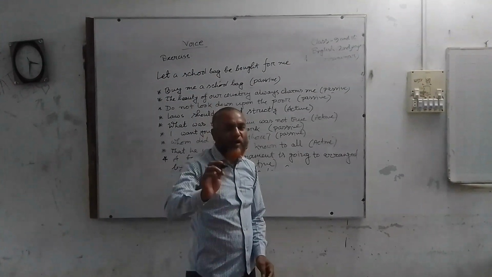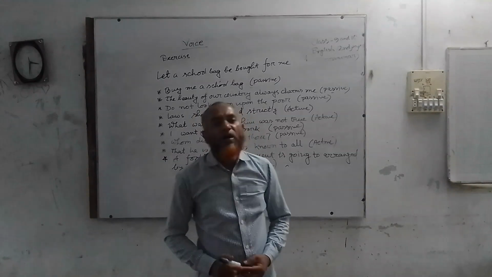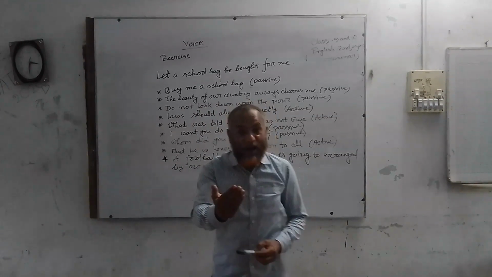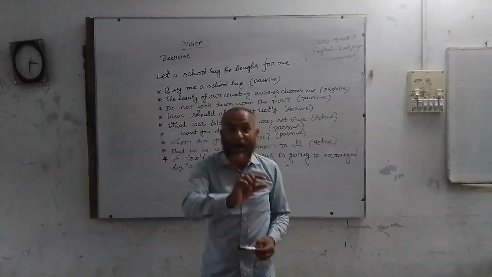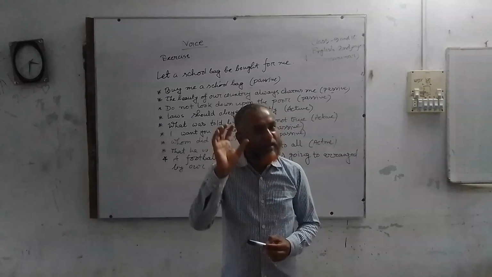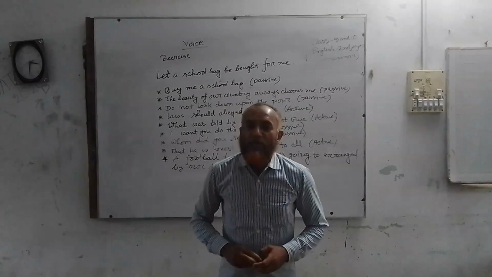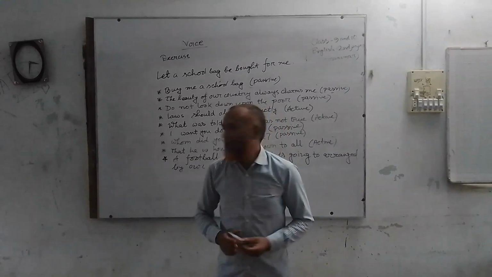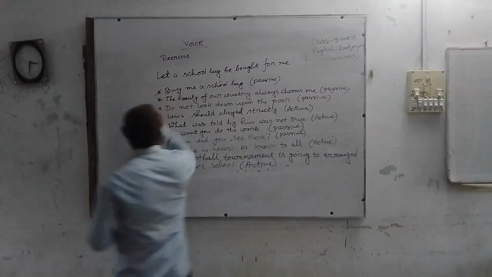Another example I will give you. Pluck me some flowers. Not pluck me. Pluck some flowers for me. So you have to change it into passive. Let some flowers be plucked for me. Then we come to the next sentence.